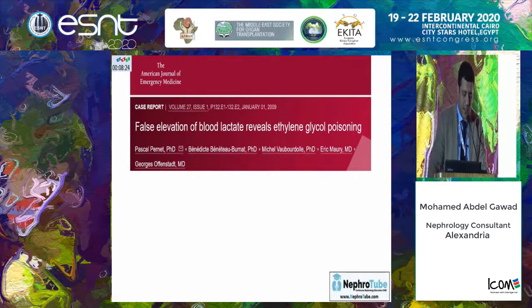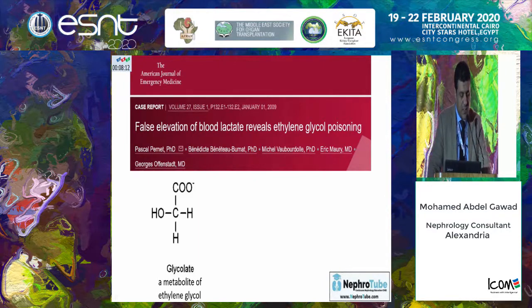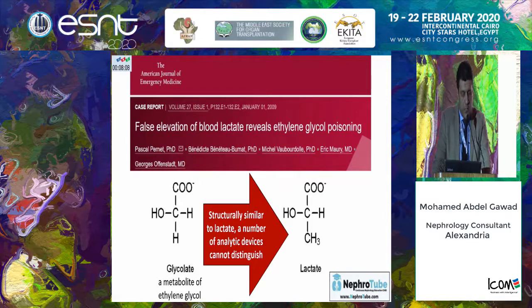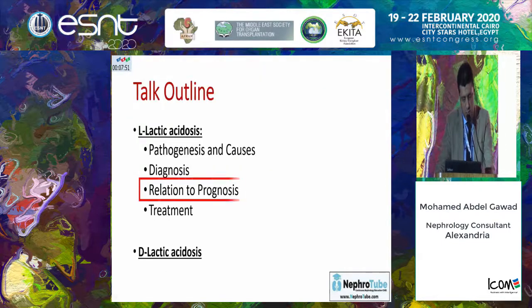The third issue in the lactate or lactic acidosis diagnosis is that in some cases of ethylene glycol poisoning, there may be false elevation of blood lactate. This is because glycolate, which is a metabolite of ethylene glycol, biochemically looks like the lactate molecule itself. As they are structurally similar, a number of analytical devices cannot distinguish between both and give a falsely high lactate level, although the patient had no lactic acidosis.